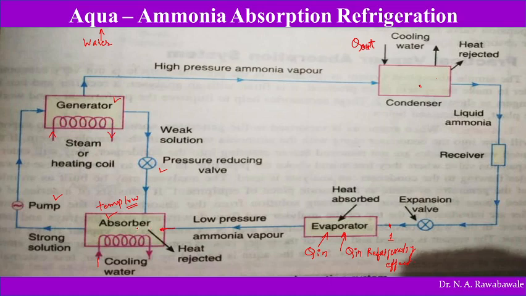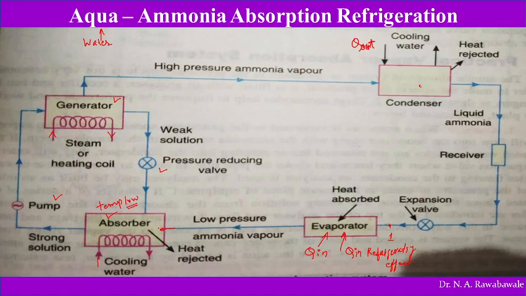And this ammonia is absorbed in the water by the absorber. As the ammonia gets absorbed in the water, vacuum is produced, because the specific volume of the ammonia gets reduced. When it was in the vapor state, this ammonia vapor is absorbed. As the vapor is condensed or absorbed, the specific volume automatically gets reduced, and as the specific volume gets reduced, vacuum is produced.